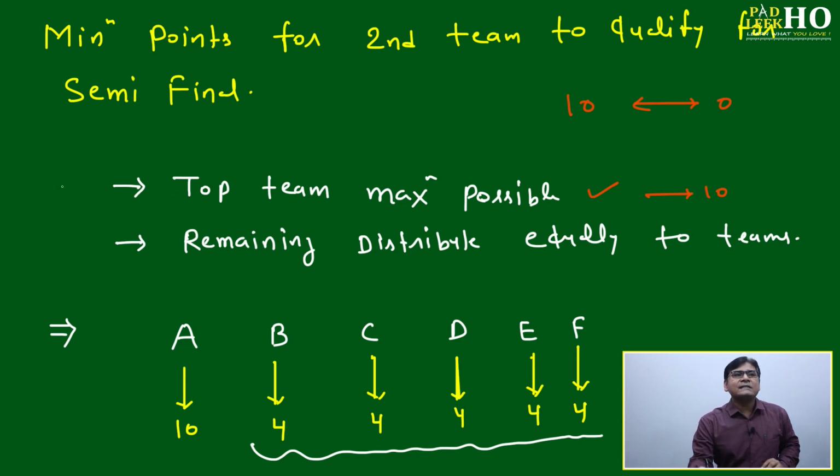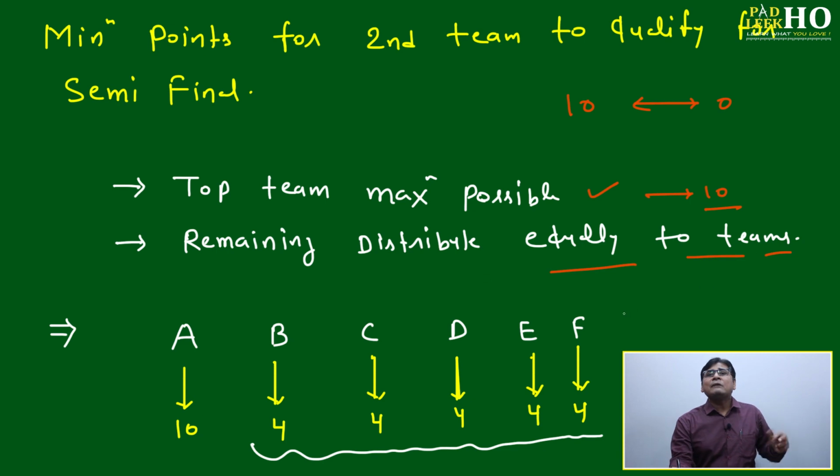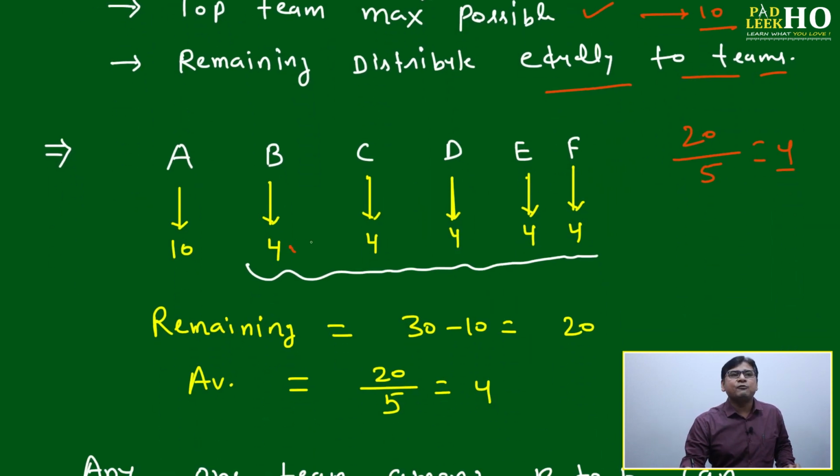These are 2 techniques, you can say 2 steps you have to follow to apply this master stroke. First, to the top team you give the maximum possible score, that is 10. Remaining, distribute equally to the teams. Whatever is left out, how much will be left out? Total is 30. 30 minus 10 becomes 20. 20 out of 5 teams will be 4. You just give 4, 4, 4 to all the remaining 5 teams.